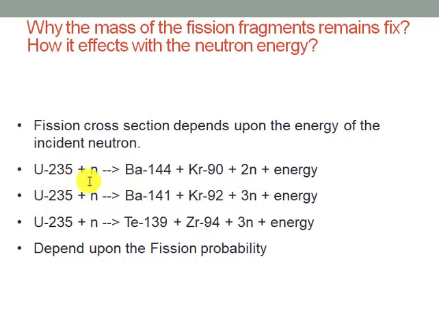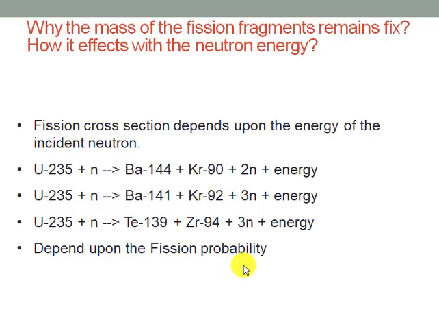In the first situation, when the neutron adds up in uranium-235, it will give barium and krypton as fission fragments with the release of two neutrons, and in the further two possibilities, three neutrons will be released. So here it is answered that not only three neutrons are produced in a fission reaction, sometimes two neutrons are also produced.